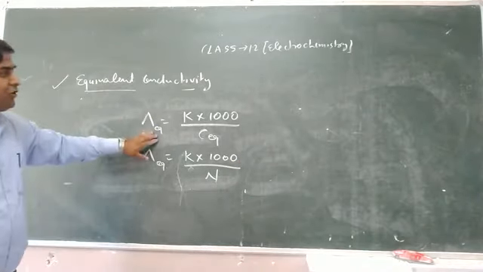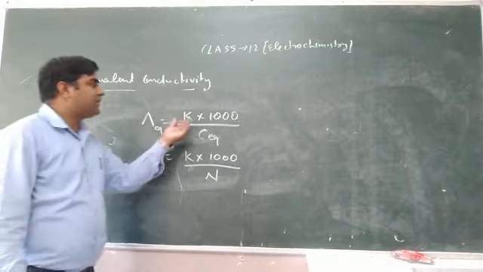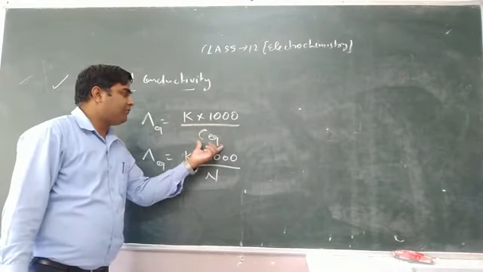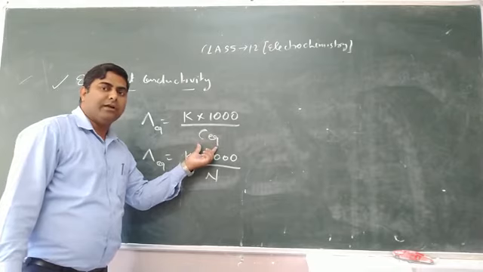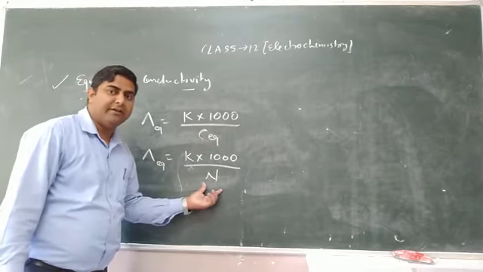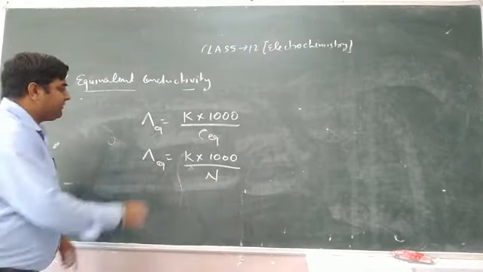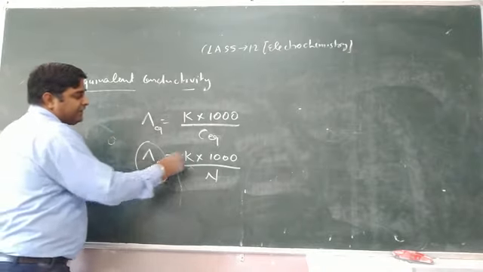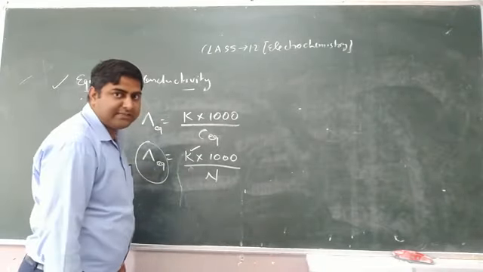So lambda equivalent is equal to kappa into 1000 upon C equivalent. C equivalent means normality. This is the relation between equivalent conductivity and conductivity, that is kappa.